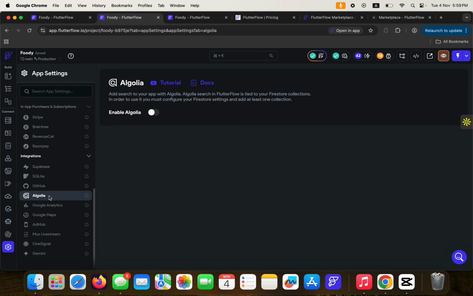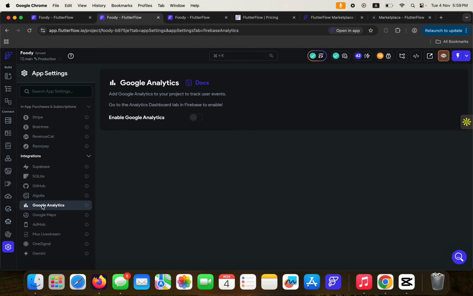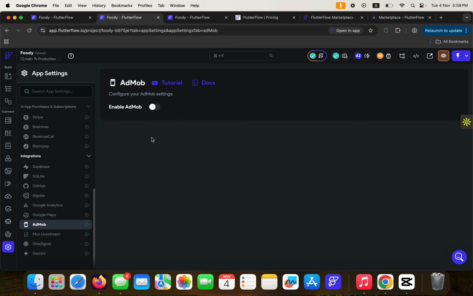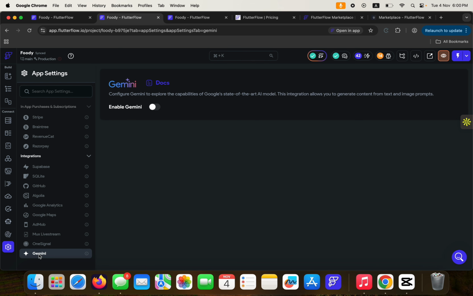All right. Then here is where you can integrate Algolia for searching. You can integrate your Google Analytics to monitor user behavior and entry on your application. You can add your Google Maps here by providing the Android API key, the iOS API key, and the web API key here, all in one platform, FlutterFlow. You can integrate your AdMob here in FlutterFlow. You can add your Mux live stream for video calls in your application. Then OneSignal as well for sending email or SMS notifications, and then you can bring in your Gemini.